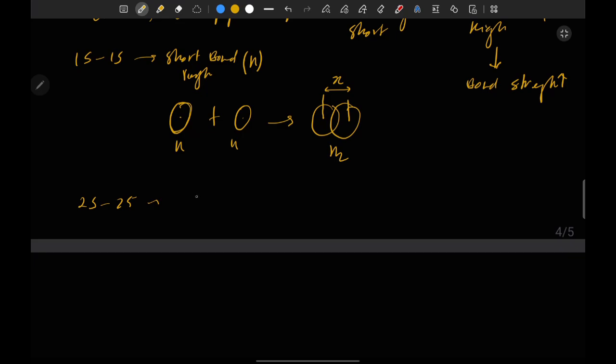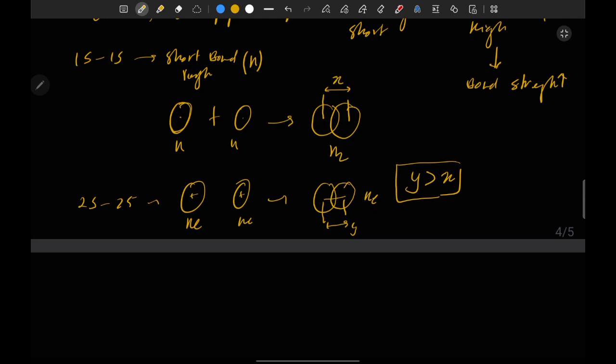Let's take the example of helium. This is the atom of helium and 2s. Whenever they combine, they will form a helium molecule. Okay, and this is the bond length y, and this bond length y must be greater in length than the bond length of the X molecule.